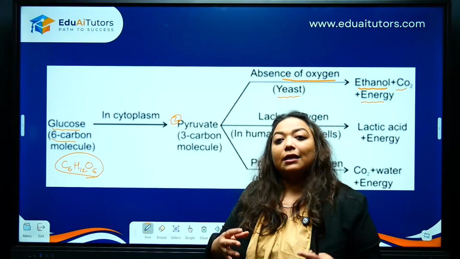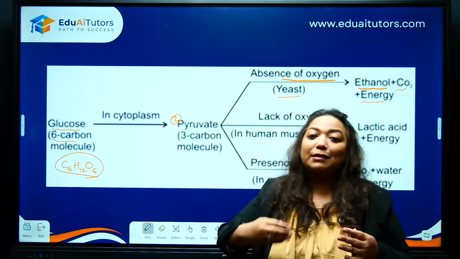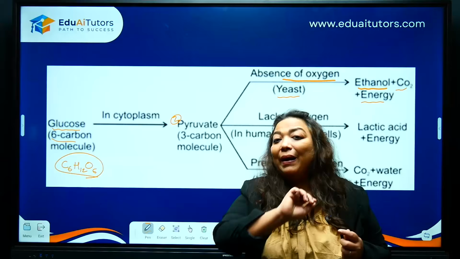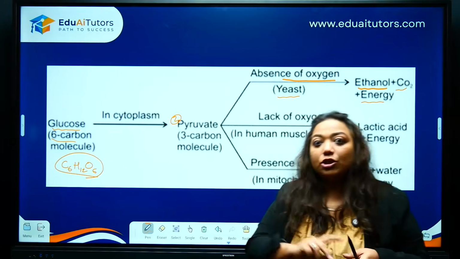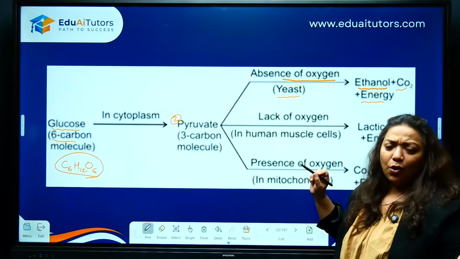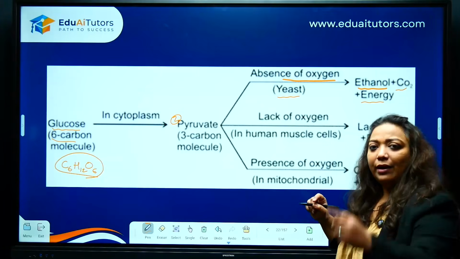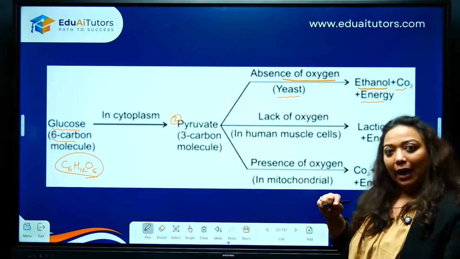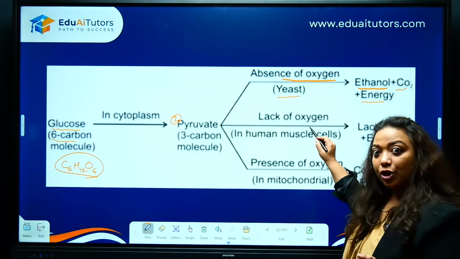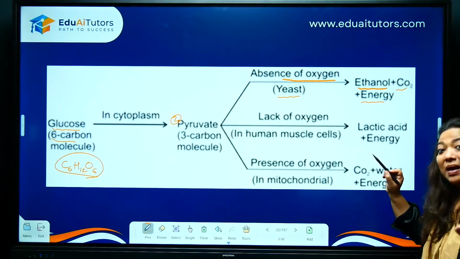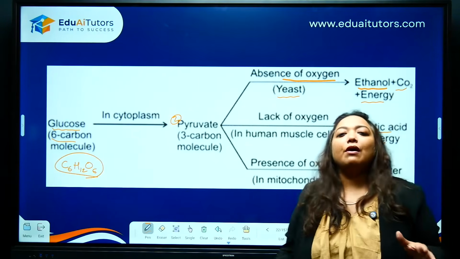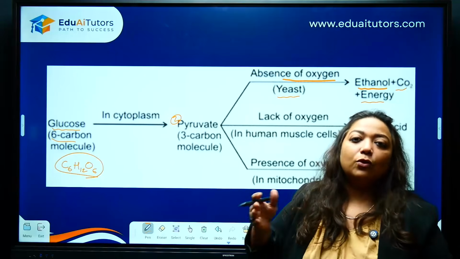They can experience that immediate supply of blood will not really happen. That requirement that is needed might not be met. So in such cases, there can be this lack of oxygen, because oxygen is present in the blood. Blood is the one transporting everything, food, oxygen, everything. Okay. So here what we see, if there is a lack of oxygen, in case of human muscle cells, there will be lactic acid but energy. See, look how efficient your body is. It will still try to do something.